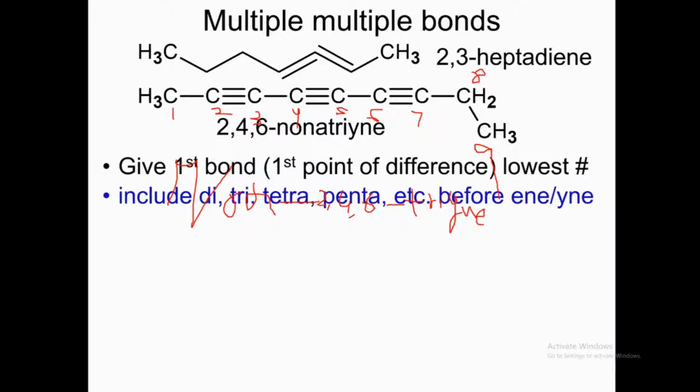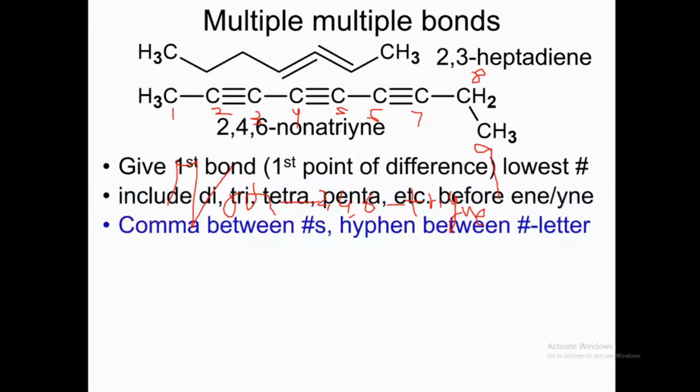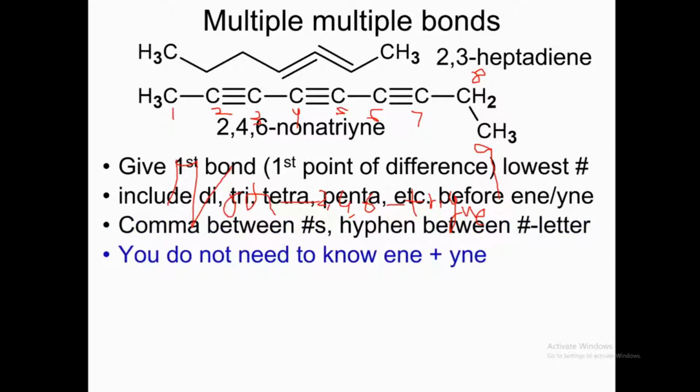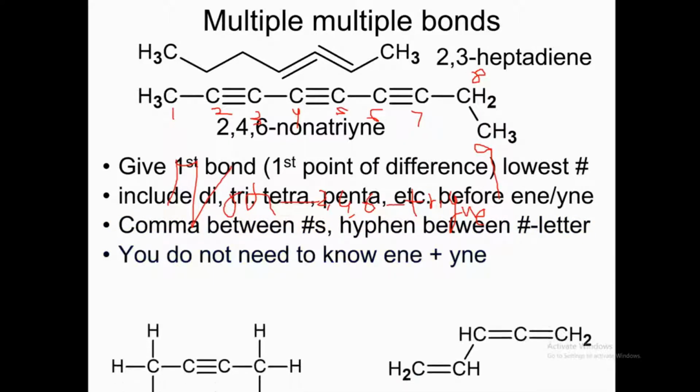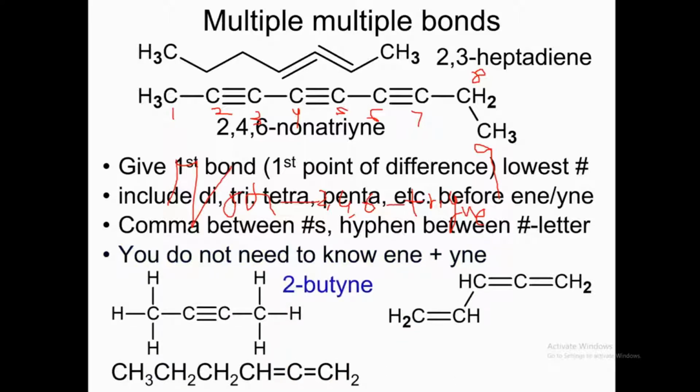Include di, tri, tetra, penta, etc. before ene or yne. Comma between numbers, hyphen between number and letter. You don't need to know ene plus yne. So 2-butene,